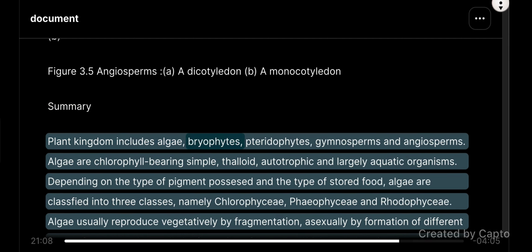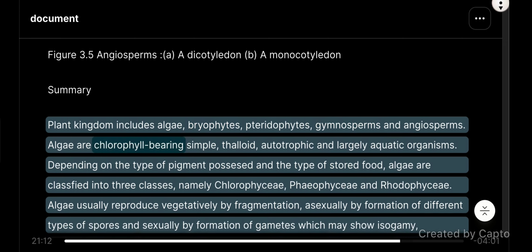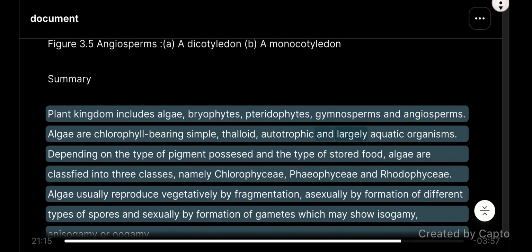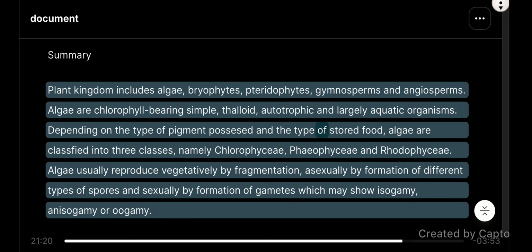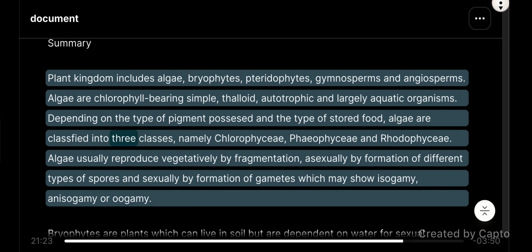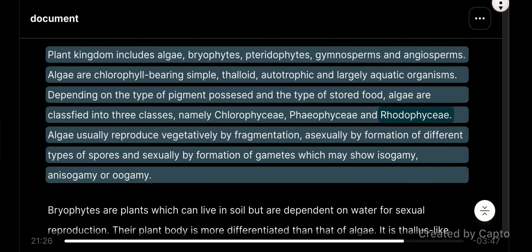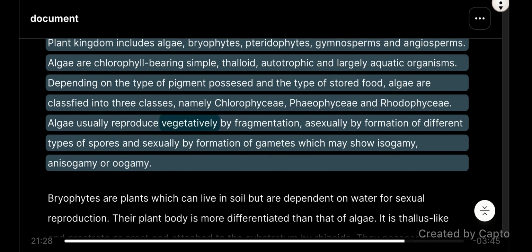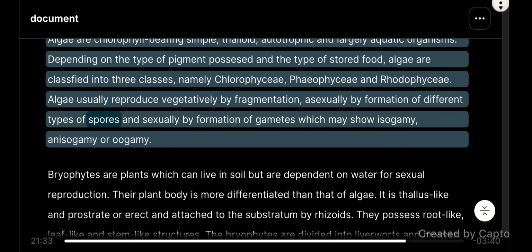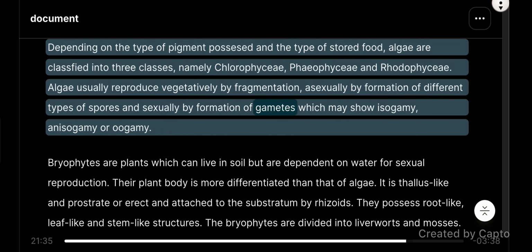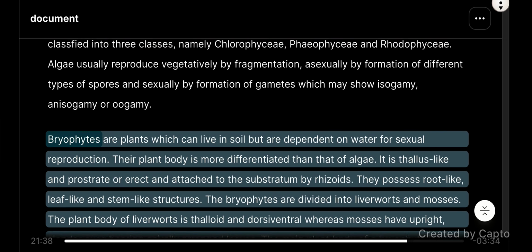Summary. The plant kingdom includes algae, bryophytes, pteridophytes, gymnosperms, and angiosperms. Algae are chlorophyll-bearing, simple, thalloid, autotrophic, and largely aquatic organisms. Depending on the type of pigment possessed and the type of stored food, algae are classified into 3 classes, namely Chlorophyceae, Phaeophyceae, and Rhodophyceae. Algae usually reproduce vegetatively by fragmentation, asexually by formation of different types of spores, and sexually by formation of gametes, which may show isogamy, anisogamy, or oogamy.